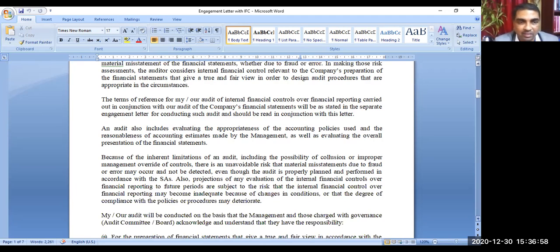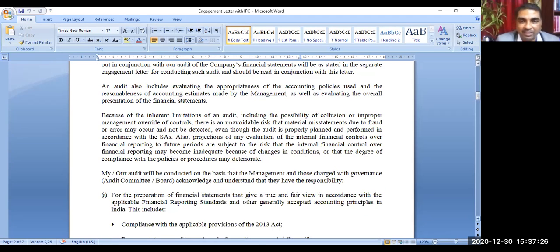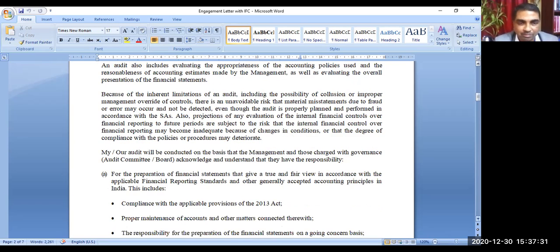There are many other things. The audit also includes evaluating the appropriateness of accounting policies. It also shows there are some inherent limitations of the audit, including the possibility of collusion or improper management override of the controls. All these things we have discussed. There is always an unavoidable risk that some material misstatements may remain undetected. These things are also mentioned. So the audit should not be taken as a guarantee that the financial statements are free from material errors and frauds.